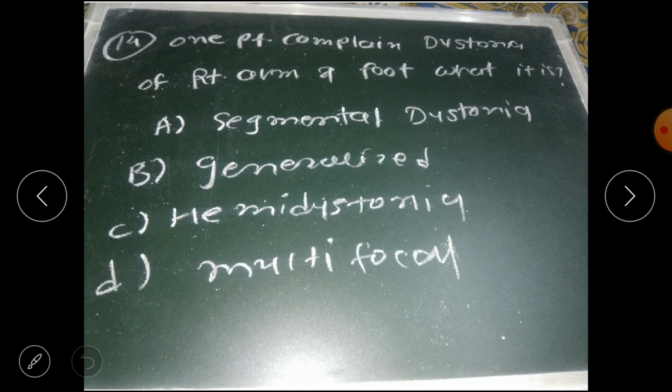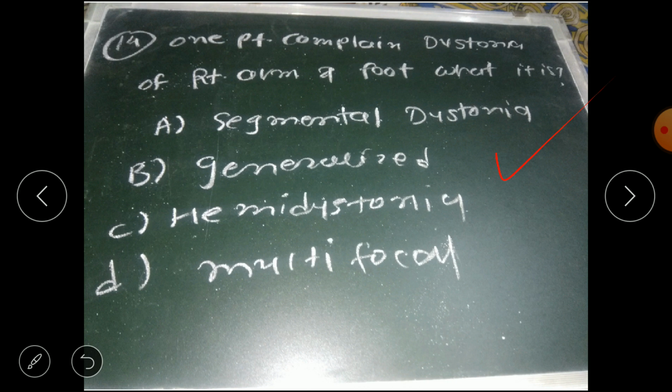Next question, one patient who complained of dystonia of the right arm and right foot. So what is it? How do you diagnose? So option A is segmental dystonia, option B is generalized dystonia, option C is hemidystonia, or option D is multifocal dystonia.